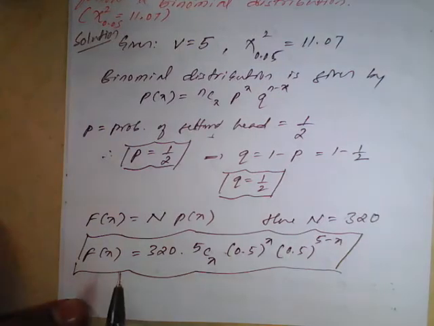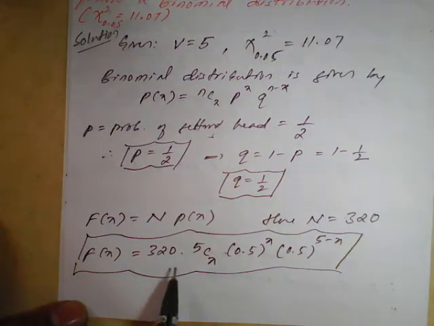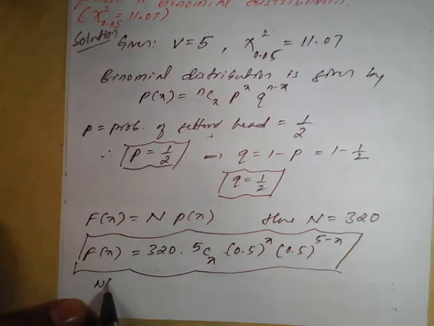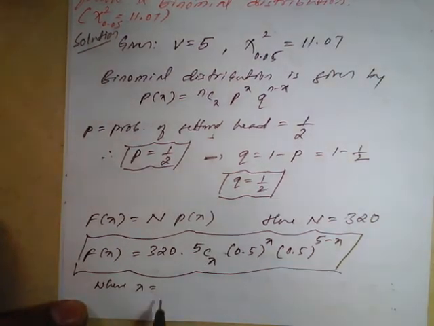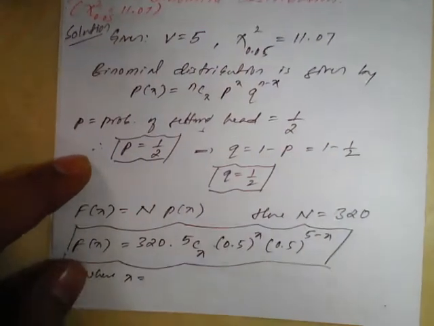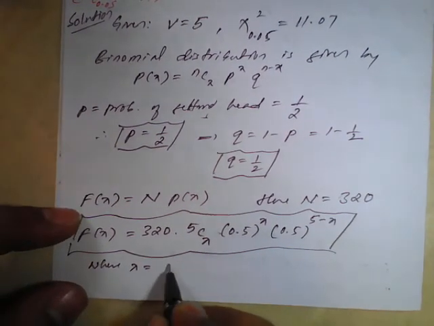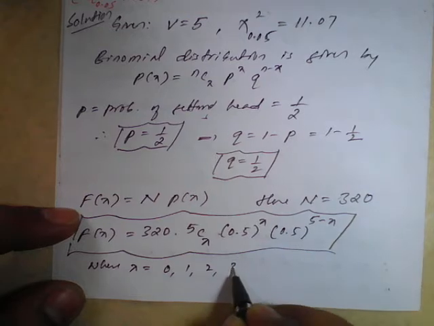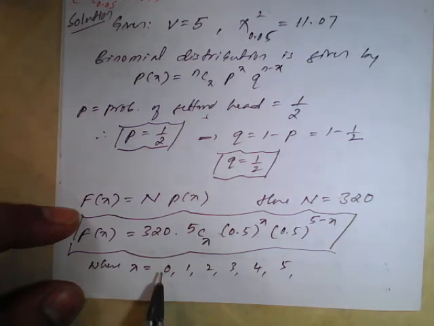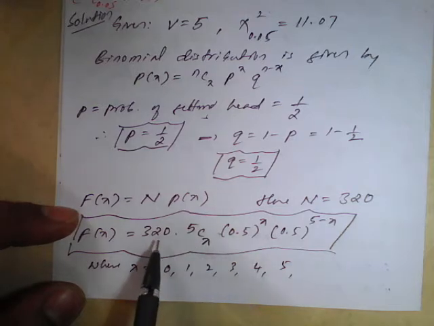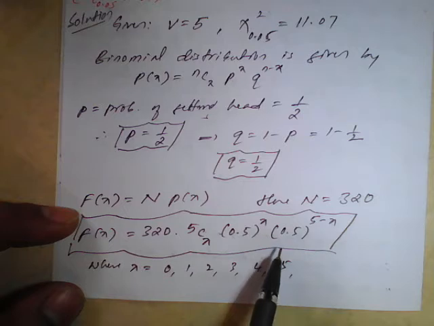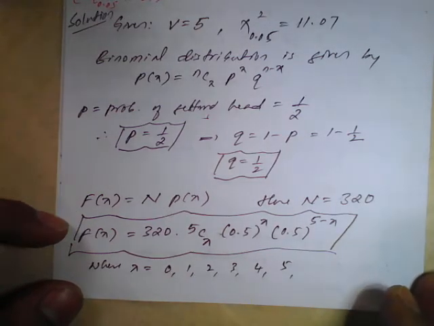So we are finding theoretical frequencies by using this formula, where x will take the values 0 1 2 3 4 5. We'll calculate when x is 0 what the theoretical frequency is, when x is 1 what the answer is, when x is 2, 3, 4 and 5, then we'll go for the chi-square test.